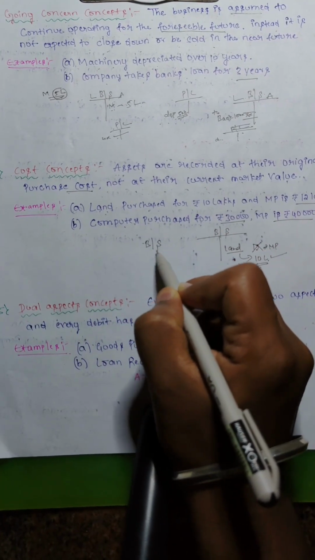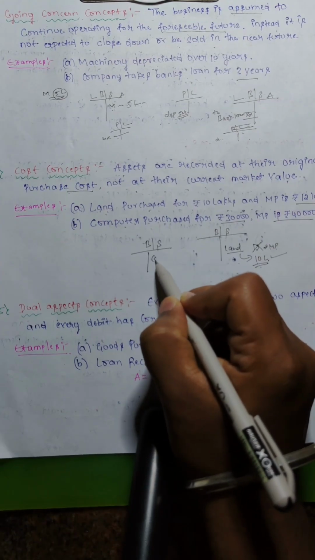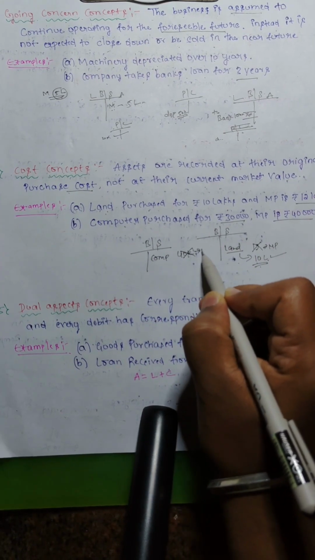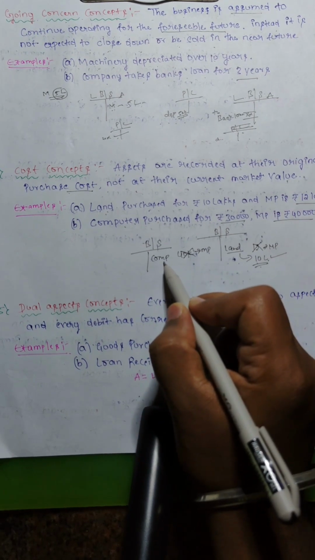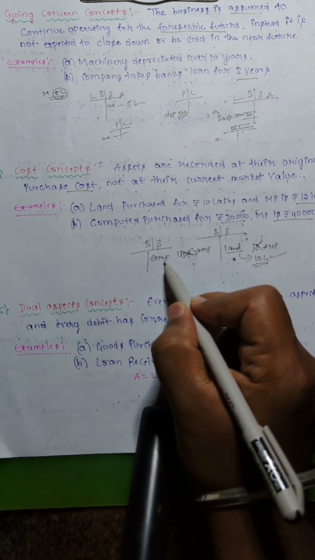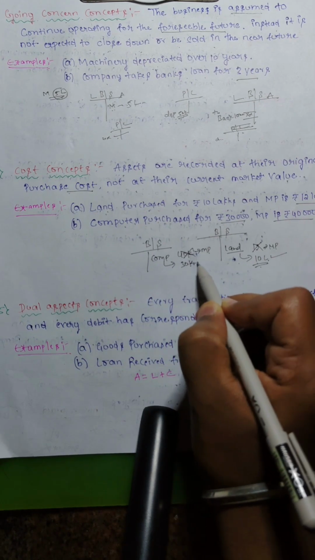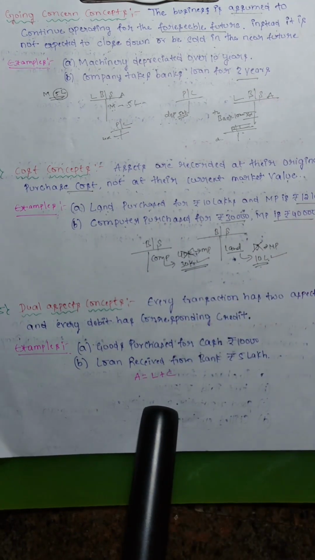Again, another example: a computer purchased for 30,000 and the market price is 40,000. Computer purchased, again in the balance sheet, it will come on the asset side. We won't write 40,000 rupees because it is the market price. But the cost concept says we have to record at cost price. Therefore, the cost price is 30,000 rupees. This is the correct one.